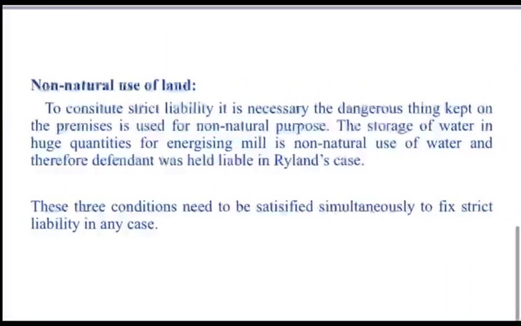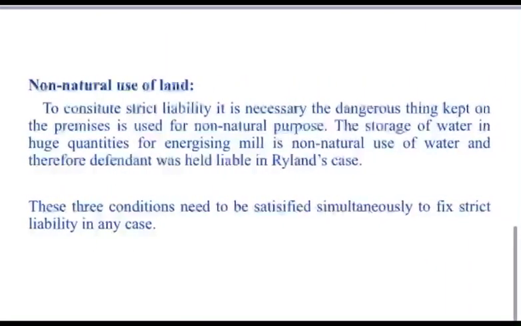Fine. So the next essential element is non-natural use of land. To constitute strict liability, it is necessary that the dangerous thing kept on the premises is for non-natural purposes. For example, in Rylands versus Fletcher, what happened? He collected a huge quantity of water in the reservoir. So that is non-natural use of land. Contrary to that, keeping water for ordinary domestic purposes is very much a natural use, just for bathing and washing vessels. It's all natural use, so we can't take that into account as non-natural use of land.